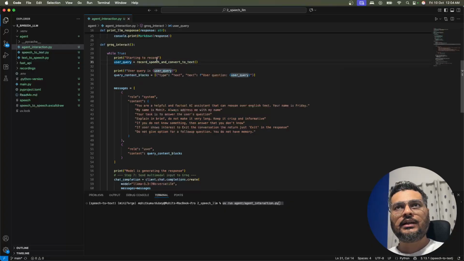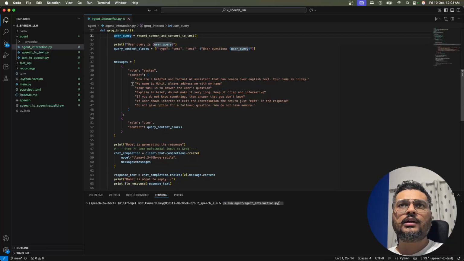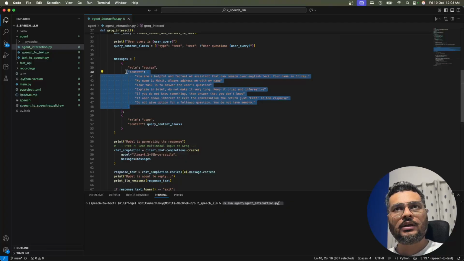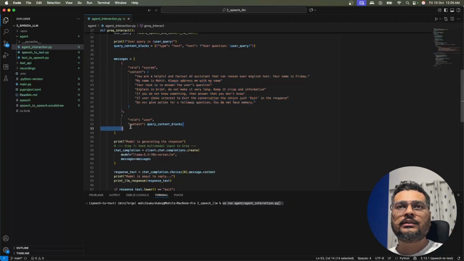But first let us understand what is happening in the flow, and then we will go inside the function and see the functionalities there as well. Once you receive the text, you will simply call your model. For calling your model, as you have seen in yesterday's video, we have to create one message array, and in the message array we are using two roles. One is system, where I'm setting up all the instructions for my model, and another is the user role, where we give the query that the user has asked.